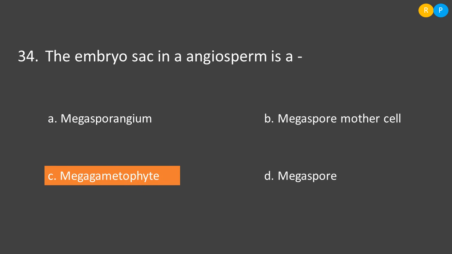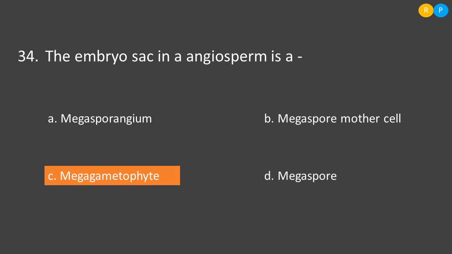Then the next question is, the embryo sac in an angiosperm is a. So embryo sac can be seen in the ovule. Clear? So this embryo sac will be formed by one of the megaspores formed by megaspore mother cell. What is the function of embryo sac? Why does it form in the ovule? So embryo sac helps in the formation of the female gamete, that is, egg formation takes place within the embryo sac. So because of its function, the embryo sac is also called the female gametophyte. Understood, right? So this is one of the structures seen in the ovule of angiosperm.